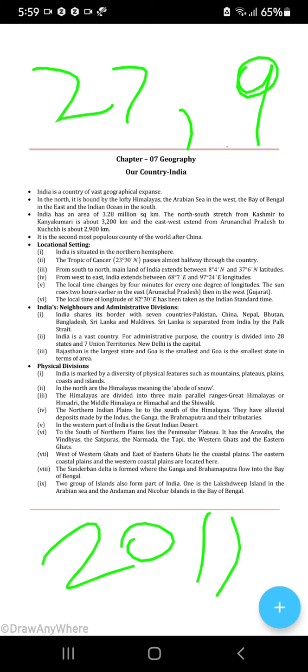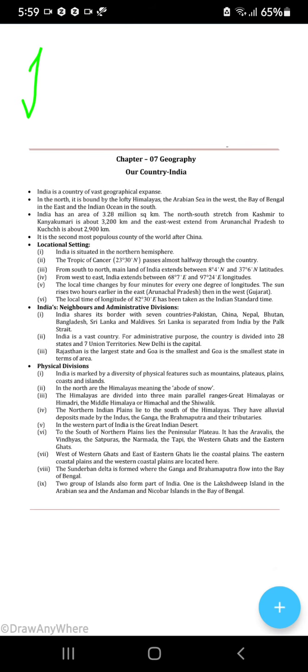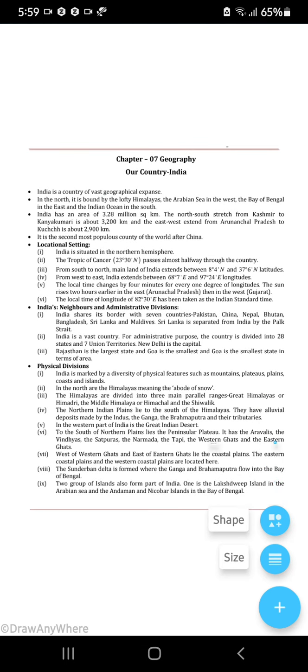Okay. Next. In north, Himalayas means the abode of snow. Himalaya. Okay, let's divide the word into him and alai. Him means ice and alai means abode. That means place of staying. Okay. Next, the Himalayas are divided into 3 main parallel ranges. Okay, so these ranges run parallel.